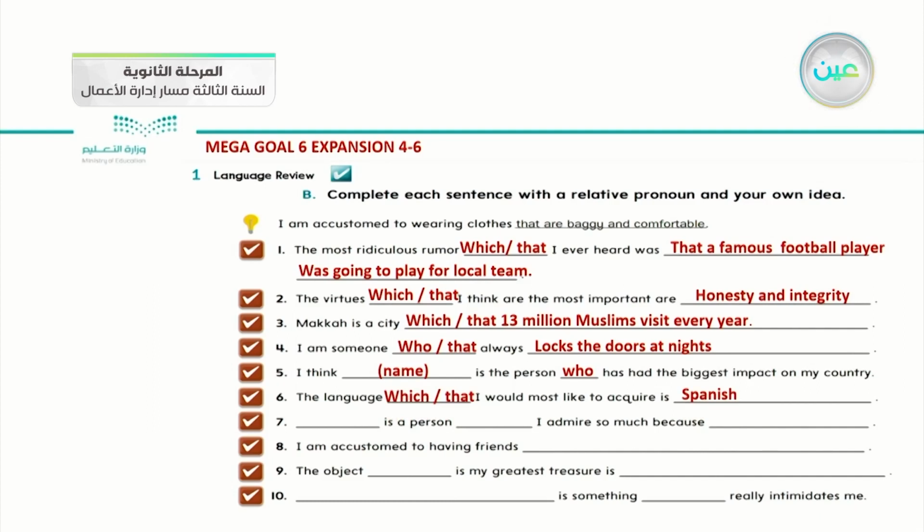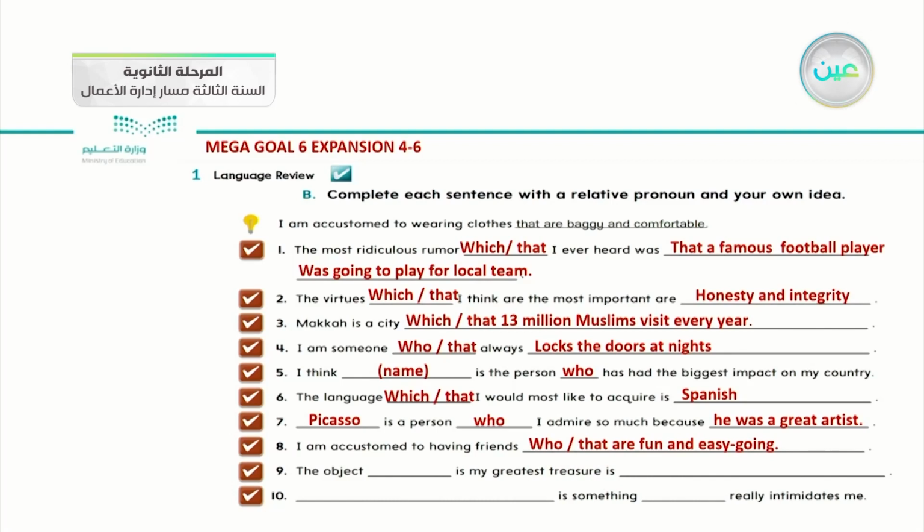Okay, number seven, there is a space: is a person I admire so much because, another space. What do you think? For example, we put Picasso is a person who I admire so much because he was a great artist. So this is a relative pronoun suitable with people. I am accustomed to having friends, what do you think? Who, because it refers to friends that are fun and easygoing.